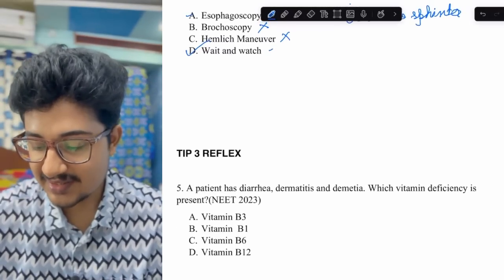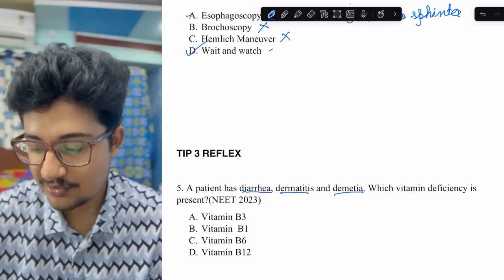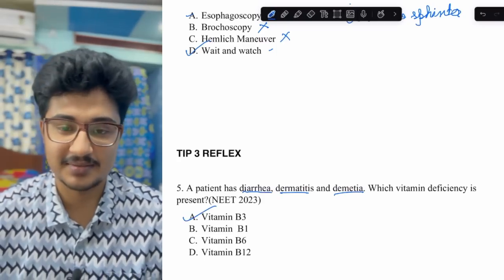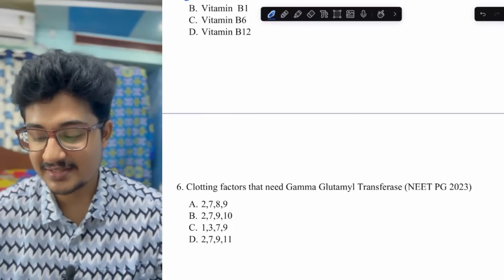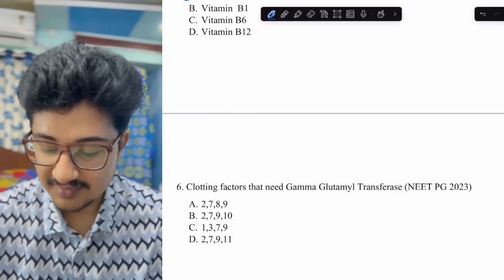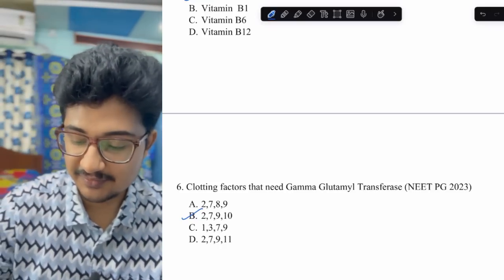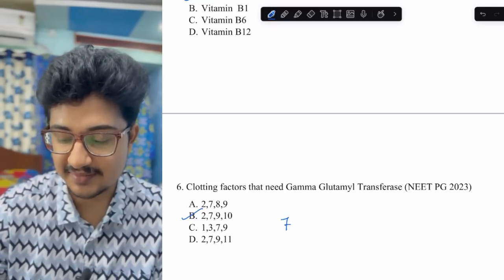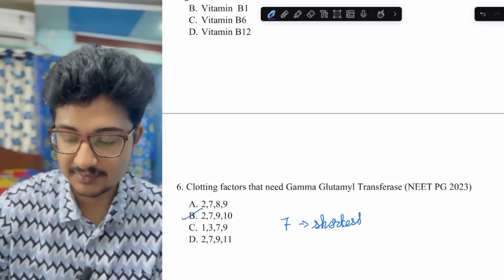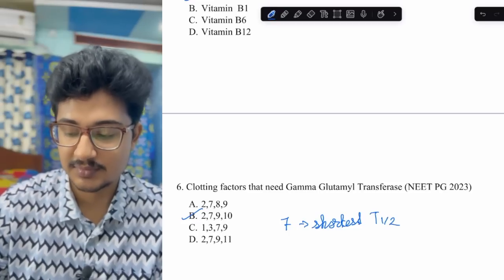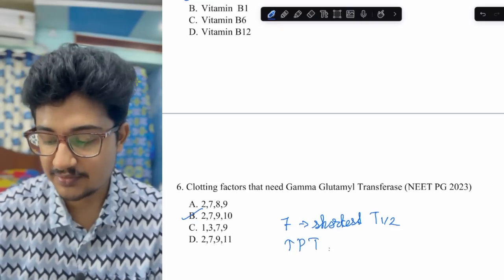A patient came with DDD, diarrhea, dermatitis, dementia. Finally, it can occur death. Which vitamin deficiency? Niacin, vitamin D3. This is a reflex. Clotting factors that need gamma glutamyl transferase is 2, 7, 9, 10. You have to remember this. First factor that is deficient is the 7, because it has the shortest half-life. So the PT would be increased. First, the PT would be increased.